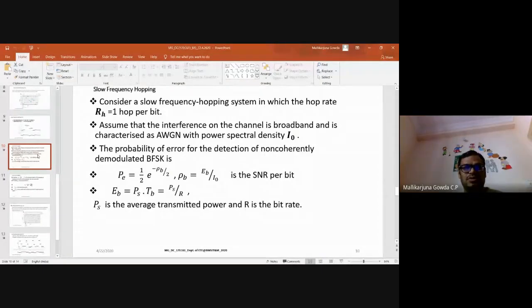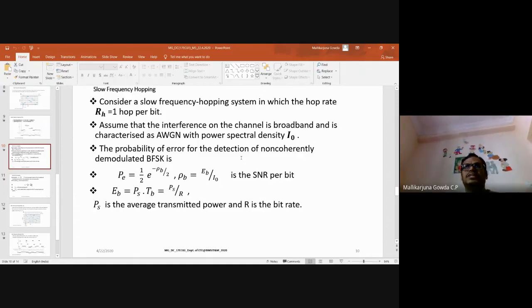Just to know what is the equation for average probability of error. So we are going for C. Here we are assuming the interference on the channel is broadband and is characterized as additive white Gaussian noise with power spectral density I0. So already we know the expression for non-coherent FSK, the average probability of error.